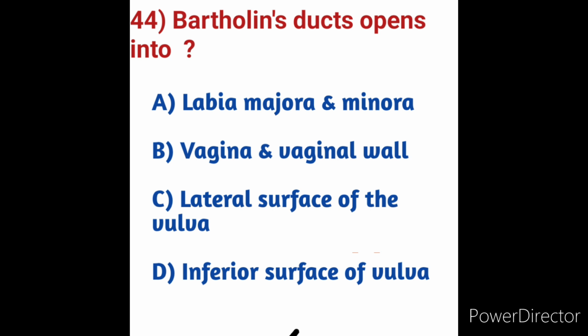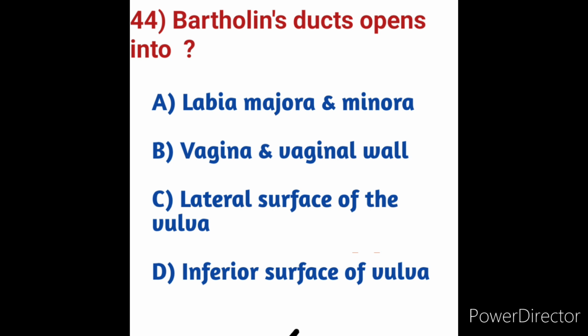Option A labia majora and minora. Option B vagina and vaginal wall. Option C lateral surface of the vulva. Option D inferior surface of the vulva. What is meant by Bartholin ducts? The Bartholin ducts open into the vaginal opening. Bartholin's glands are found in the superficial perineal pocket in females, whereas bulbourethral glands are situated in the deep perineal pocket in males.